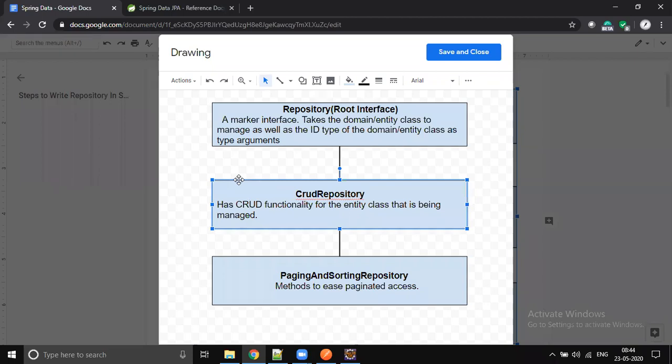It won't bother you whether you need to go for update or insert. Spring takes care of updating and inserting the data.